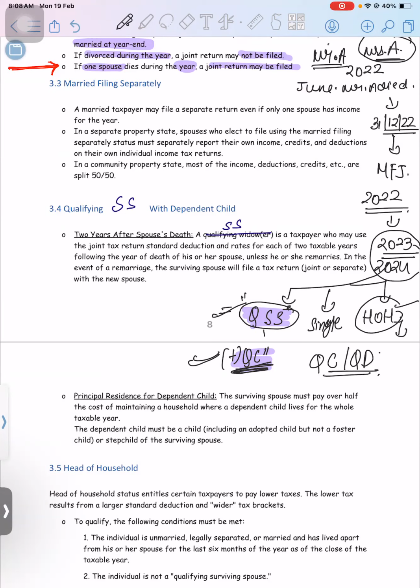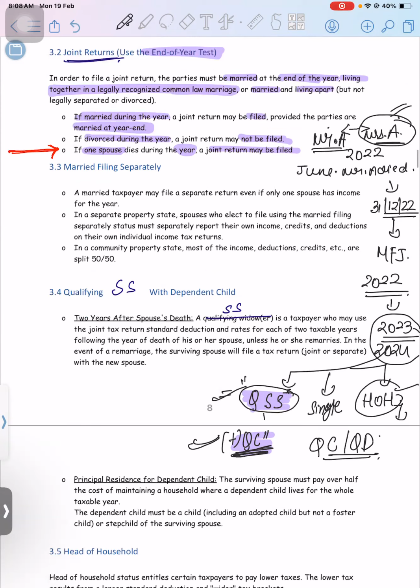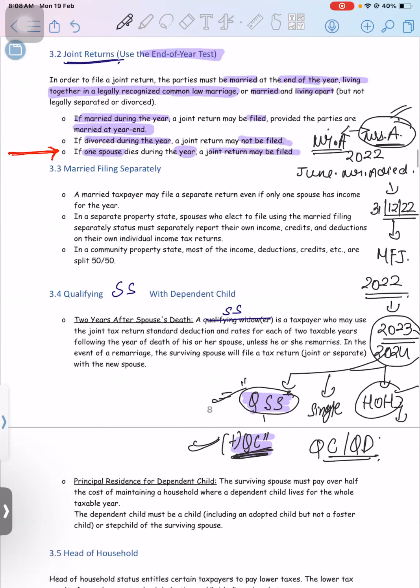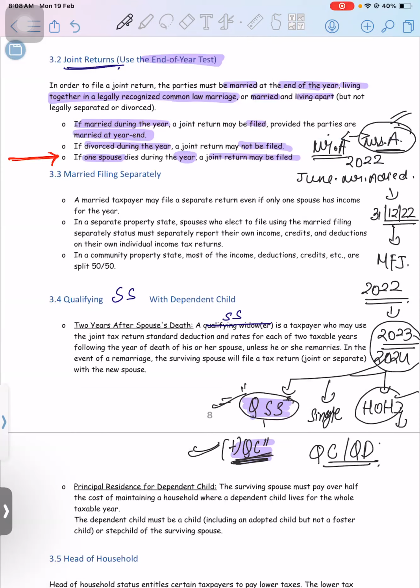Comes in the category of qualifying child? Yes, if the adoption was done when these two were married and they adopted the child, then it is their own child, right? So that adopted child can be allowed. But whether an adopted child from your brother or sister comes in the category of qualifying child or not, we will see in the QC status. There is a whole criteria of qualifying child status, and we will see it there.